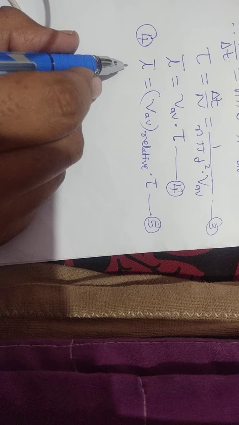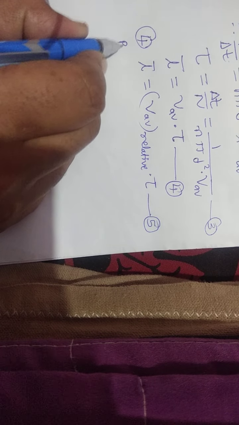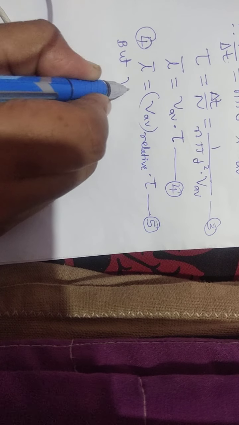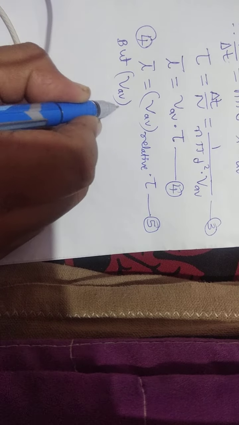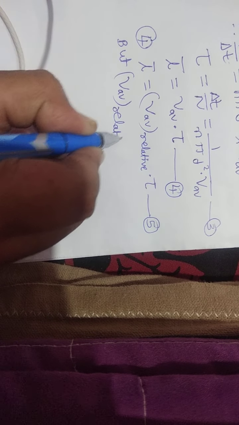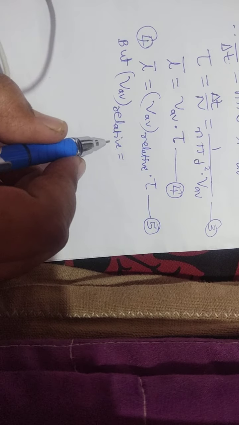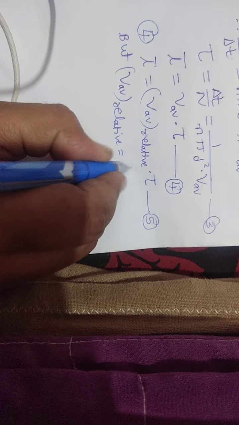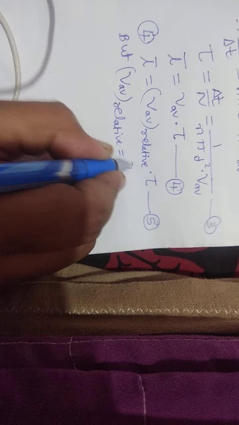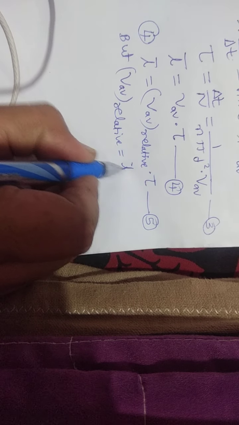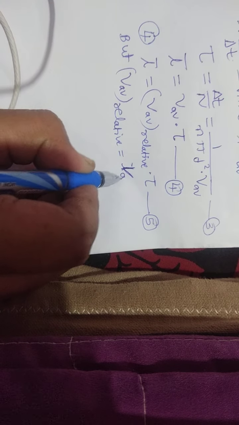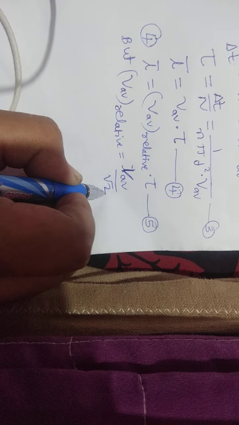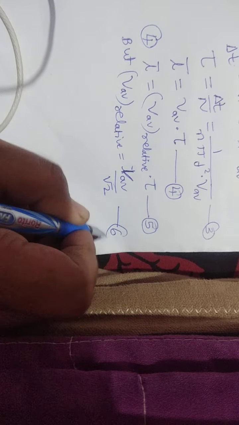From this, the VAV relative I may write as VAV divided by root 2, that is equation number 6.